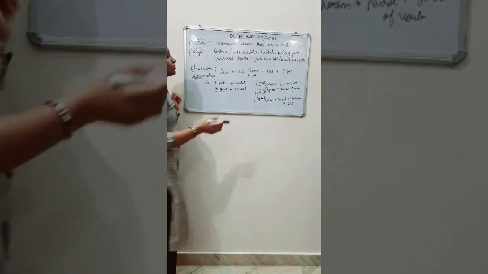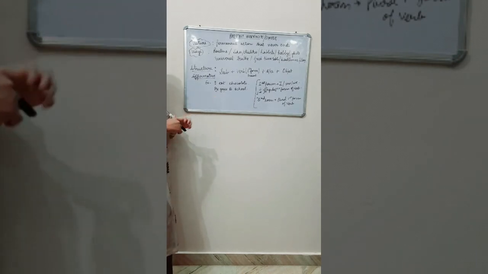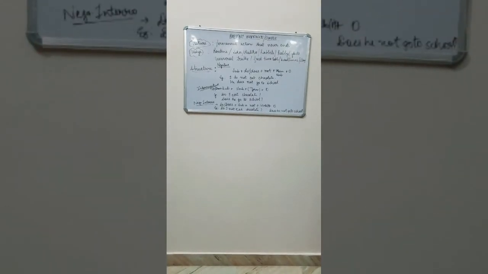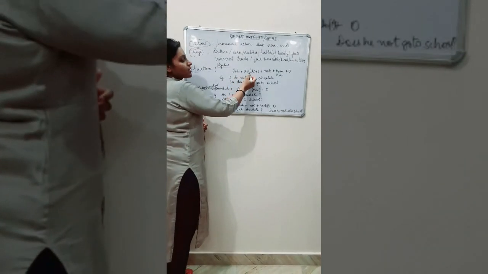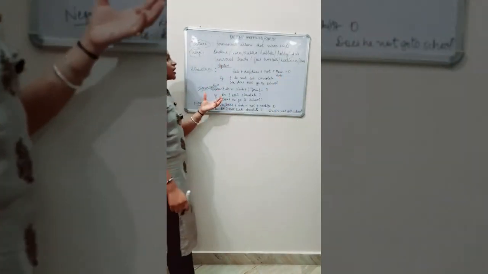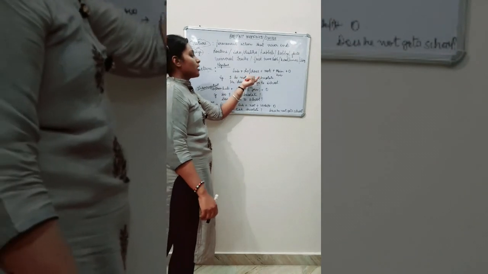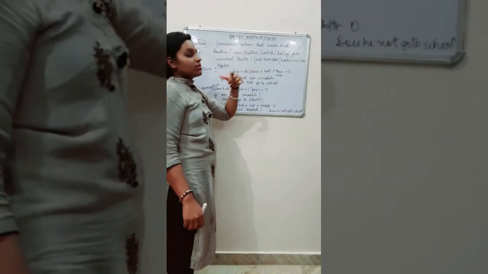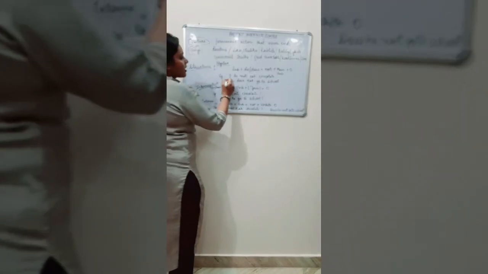Now we will do the second type of sentence, that is the negative sentence. So let us see. Structure for negative sentences: subject plus do, does plus not plus main verb plus object. Here everything is the same, but we have added a helping verb, do or does, as I already said. Now this is a negative sentence, so here the word not is added. Next is the main verb and object, which is always the same.